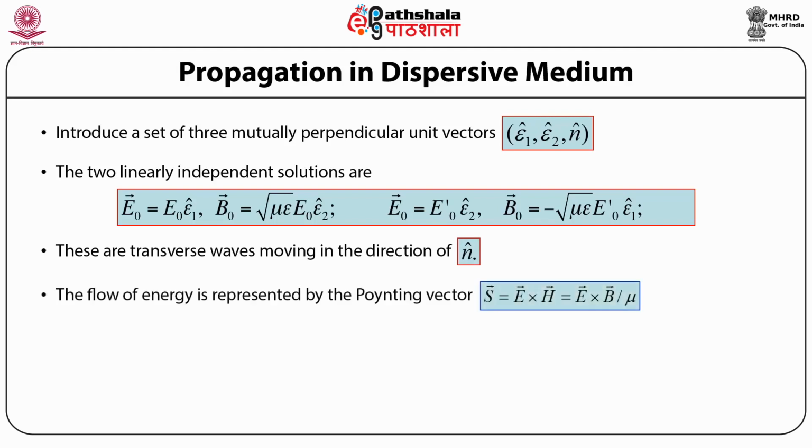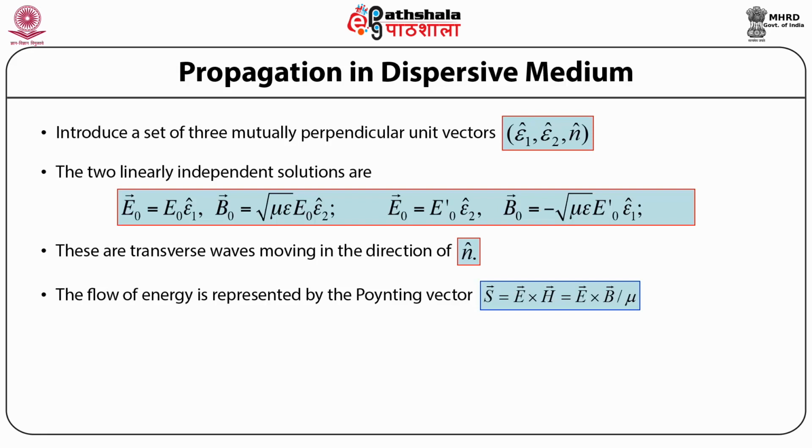Also, since the flow of the energy is represented by the Poynting's vector, where the Poynting's vector S is given by the electric field vector E cross the magnetic field vector H, that is the cross product or the vector product of the electric field and the magnetic field.